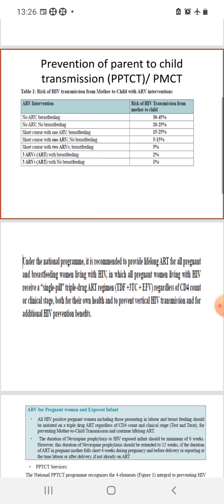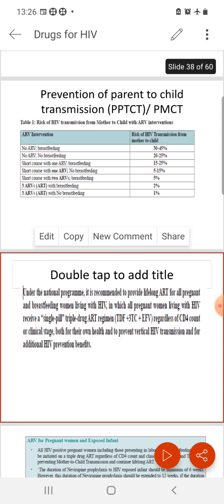But now we know that three drugs should be given in an antiretroviral therapy. So if the patient is on 3 ARV antiretroviral drugs with breastfeeding, the risk is still 2%, and with no breastfeeding the risk is still 1%. It is not 0.